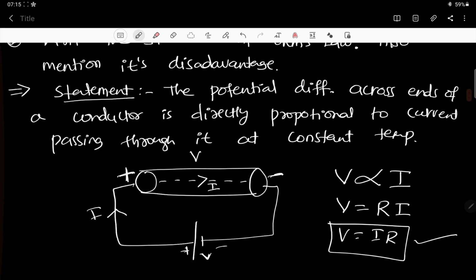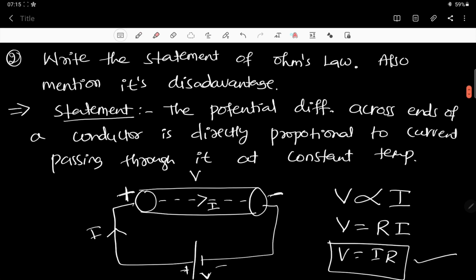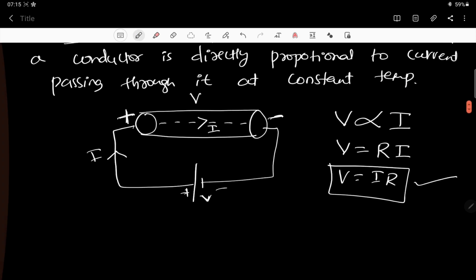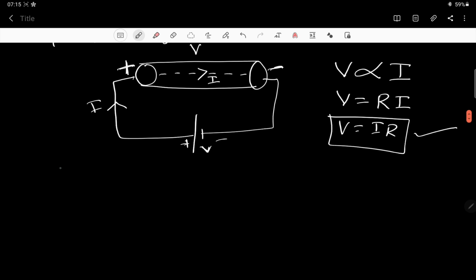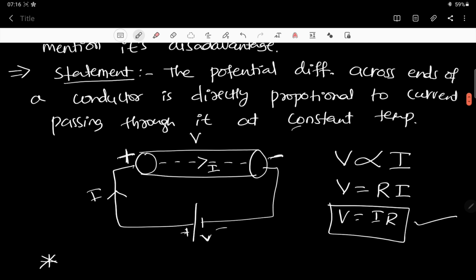All right, now they are asking about disadvantage. So what is a disadvantage? Look at this, here is one word used, at constant temperature. This Ohm's law can be applied at constant temperature only. If temperature is changing, then we cannot apply Ohm's law.